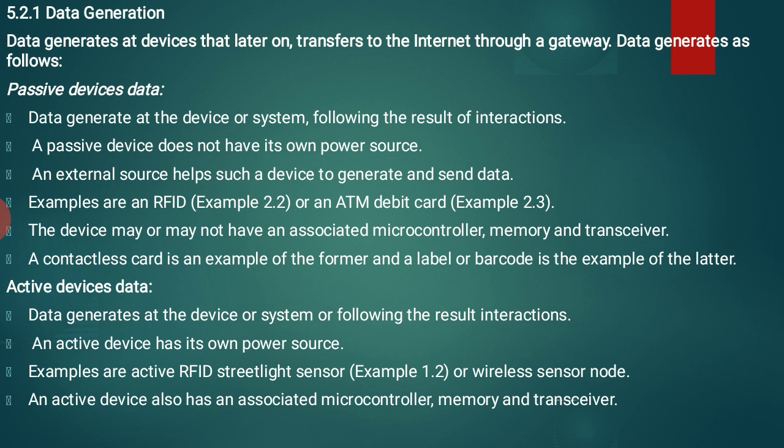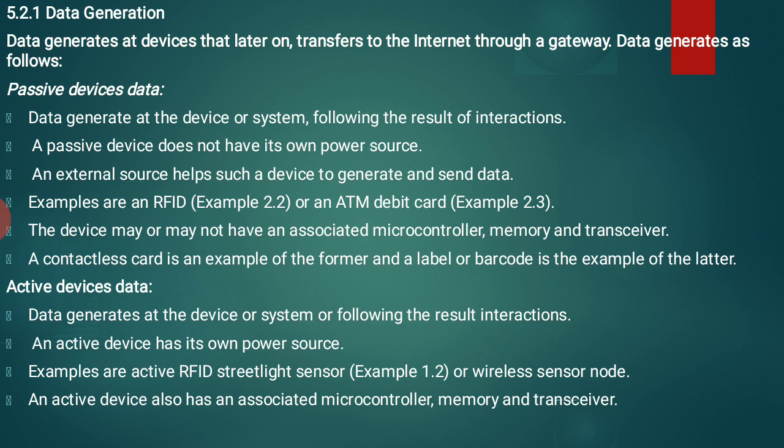So data generates as follows. Various kinds of data we can generate. Let us see what those are. First one is passive device data. Data generates at the device or system following the result of interaction. So by using a device or a system we generate data through the following interactions.